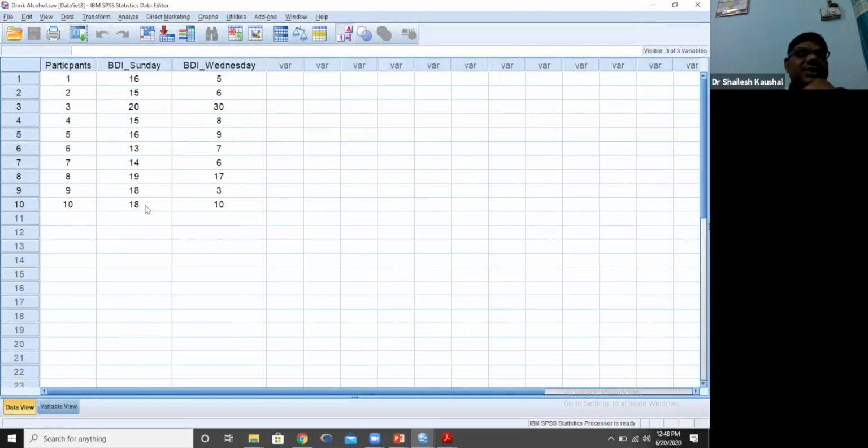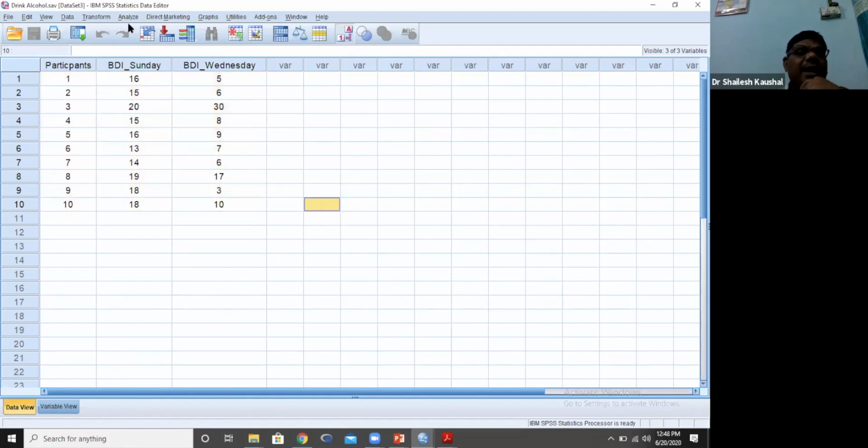Now we can see the depression level 16, but after 3 days it increases. But in most of the cases we can see depression level decreasing for those who are taking alcohol. Again, I am saying this is a hypothetical study.